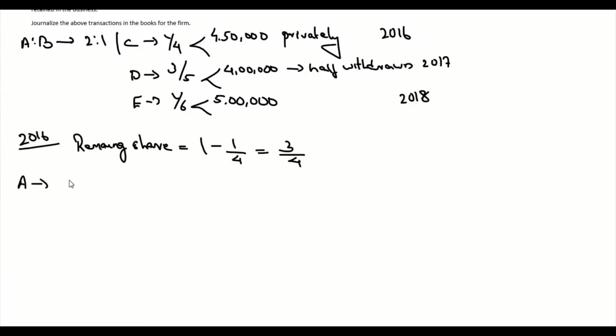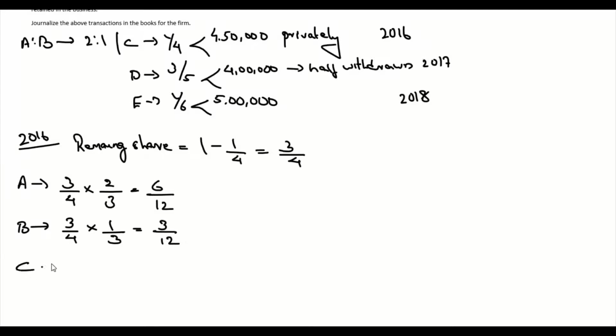Now A: the remaining share of profit 3/4 multiplied by his original share, which is 2/3, gives 6/12. Then we have B: remaining share of profit, which is 3/4 multiplied by his original share, which is 1/3, will give 3/12.